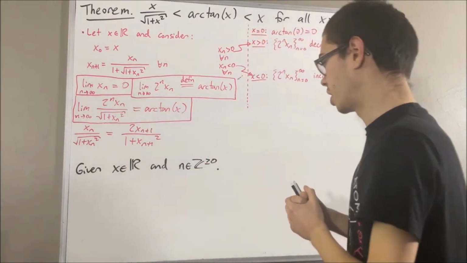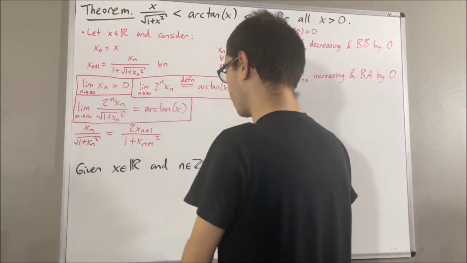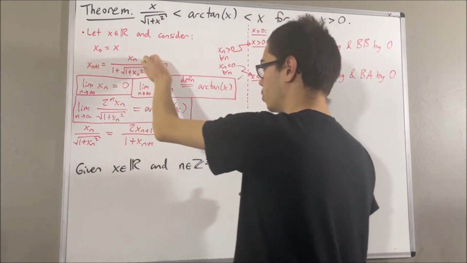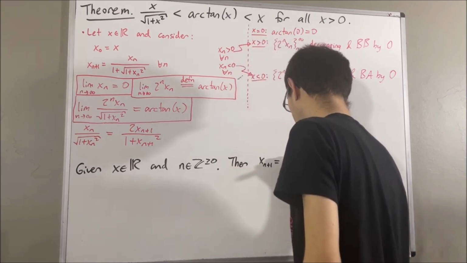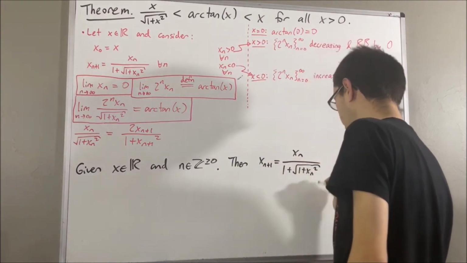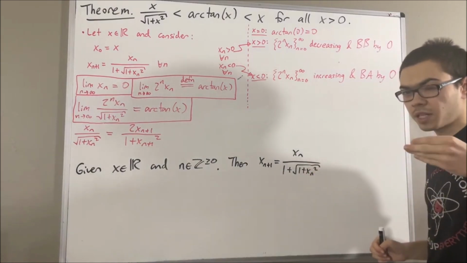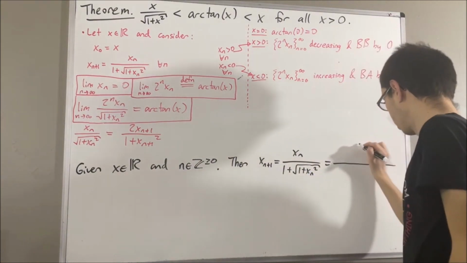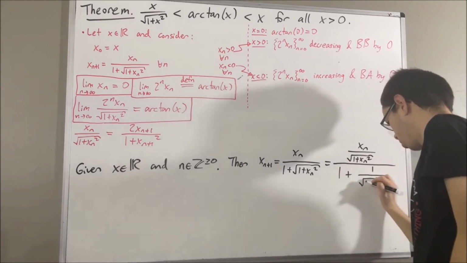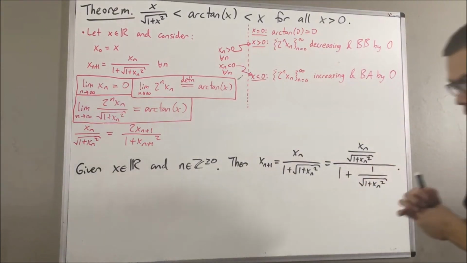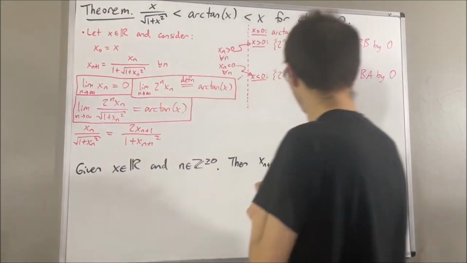Another way to do it is using complex numbers. So, we're going to first note, by definition, x_{n+1} is equal to this. And then, if we divide both the numerator and denominator by square root of 1 plus x_n squared, we get this. So now, we're going to use the following fact about complex numbers.